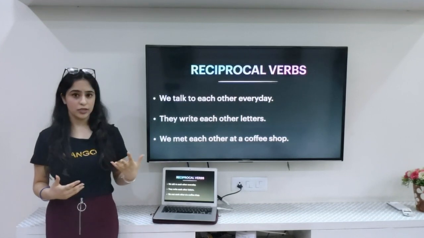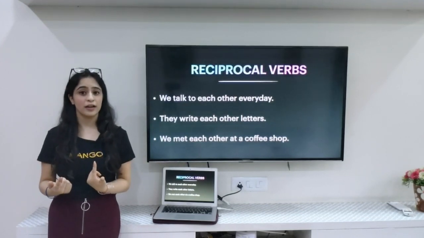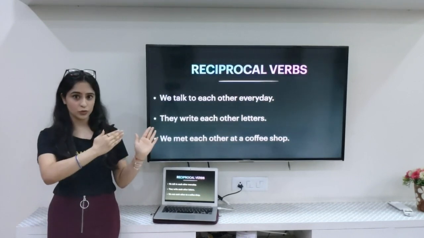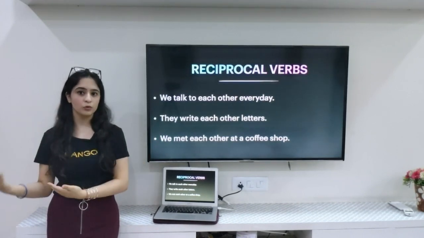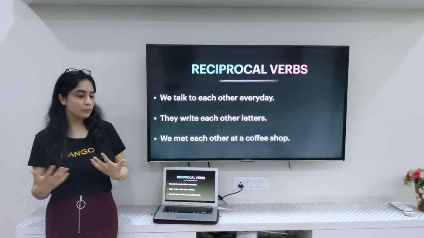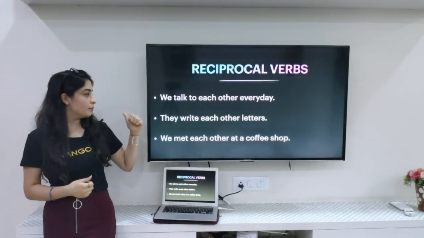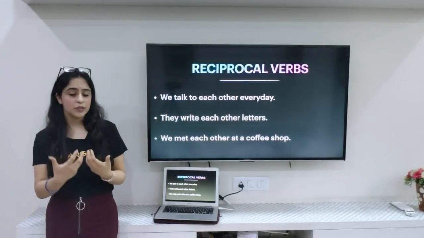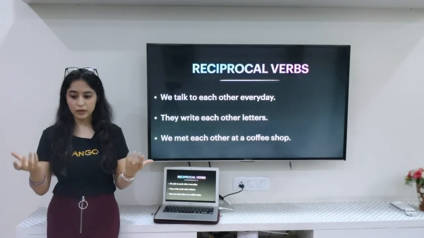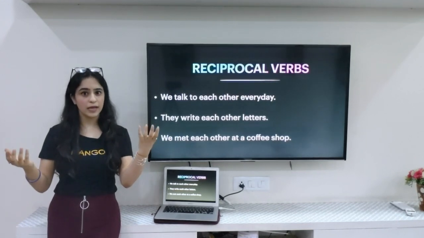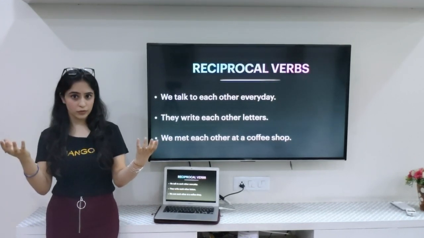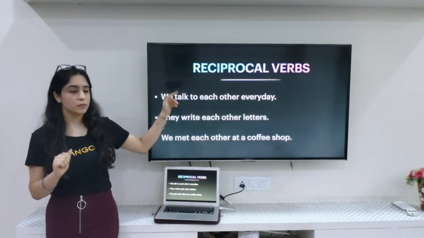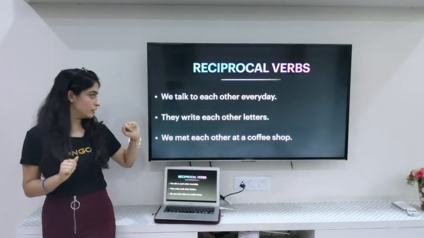Now, as the name suggests, here some sort of reciprocative action takes place. For a reciprocative action to take place, we need a minimum of 2 people. So if 2 or more than 2 people are involved, then such verbs can be there in the sentence. For example, I say we talk to each other every day. That means here a reciprocative action is taking place between 2 people. Person A is talking to person B, and in turn person B is also talking to person A. That means it's a two-way action, and such verbs come under the reciprocal verb category.